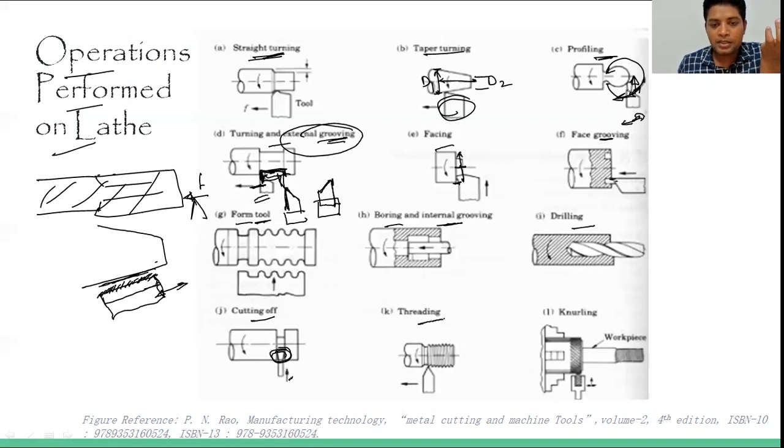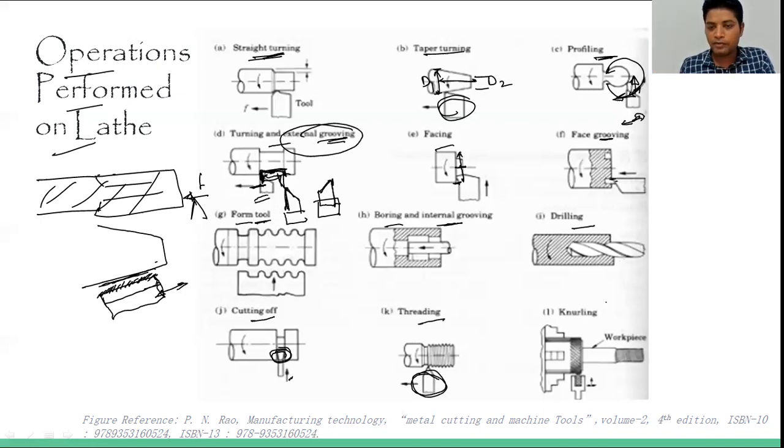Next is the threading. Only a single point cutting tool is required, and as I said in the beginning, there is the lead screw and half nut. We just have to fix this half nut over this lead screw, and accordingly the compound slide is moving, on which the single point cutting tool is mounted on the tool post, so we have to keep the rotation accordingly.